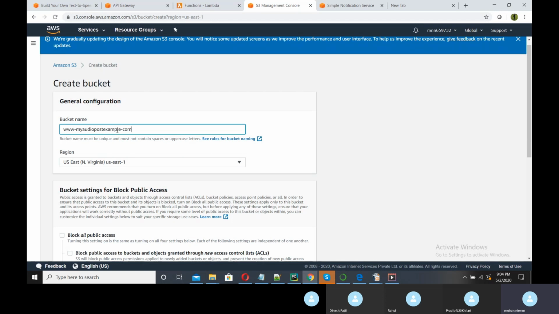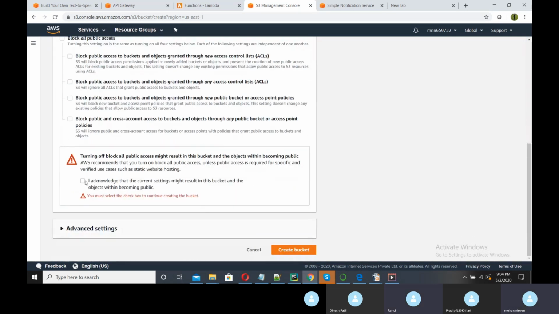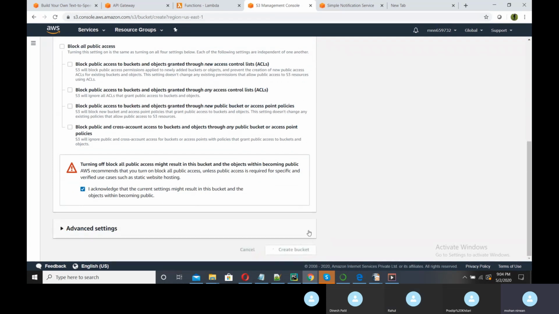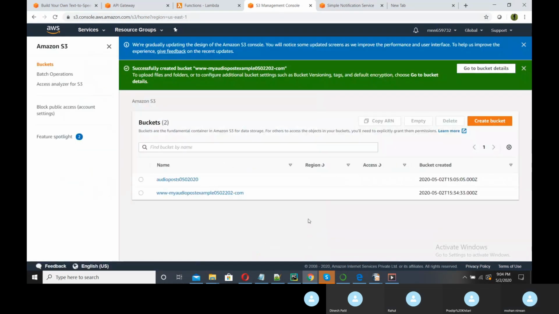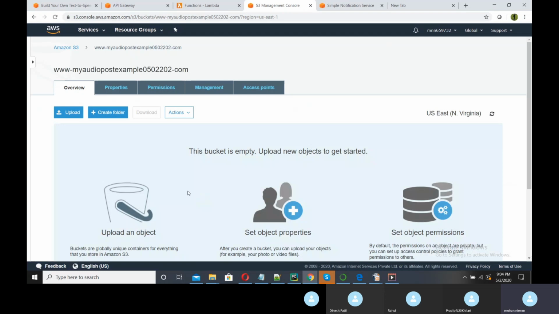The bucket name must be unique, right? So we will add some number, 05022020. The acknowledgement is also there. Create bucket. Right, so my bucket is created. Now I will upload those files into this particular bucket.